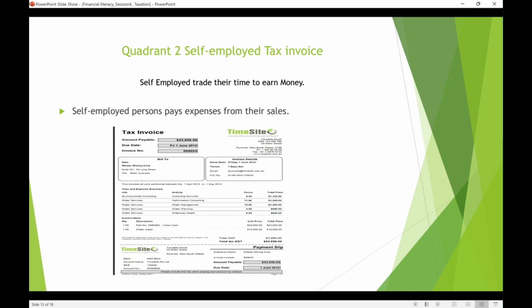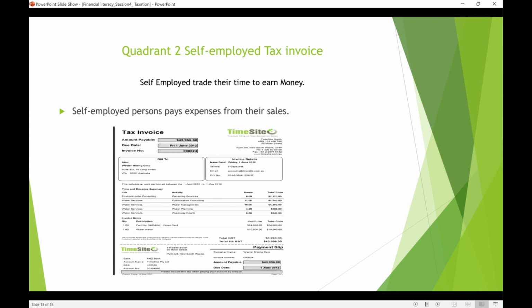And then we go to a self-employed. A self-employed could be an ABN holder, like a sole trader, a tradie, or a professional. So take an example of a self-employed person who is earning. This is an invoice. How do they put the invoice? They just give an invoice for the sales or services. This is just an invoice, don't worry too much about it.